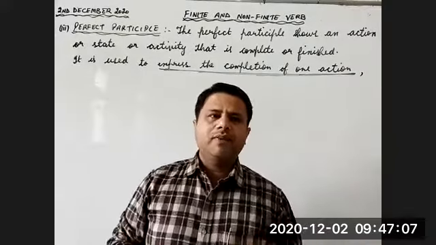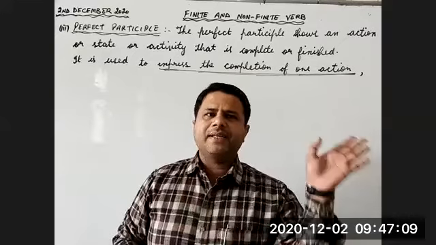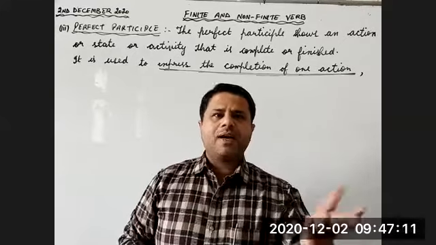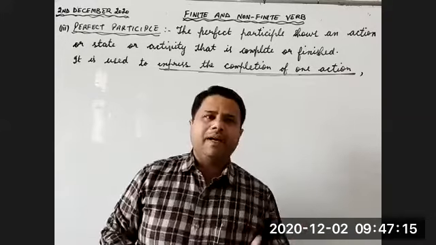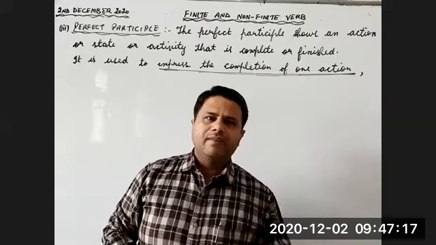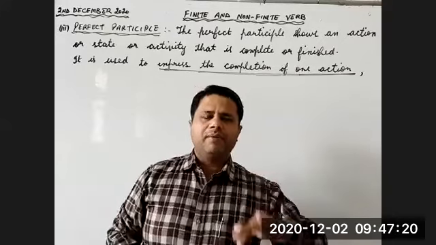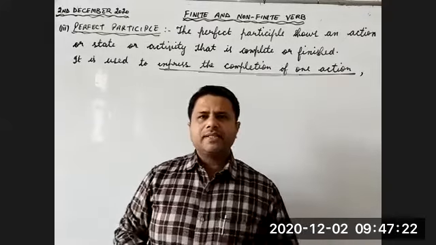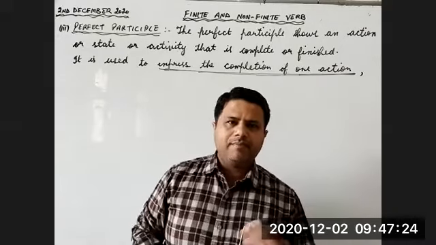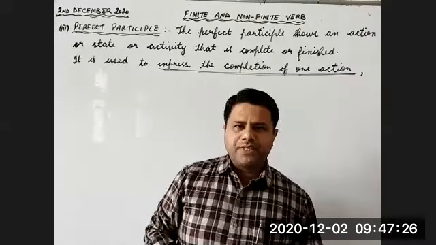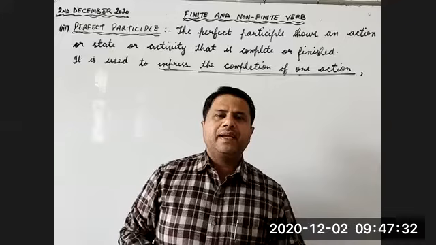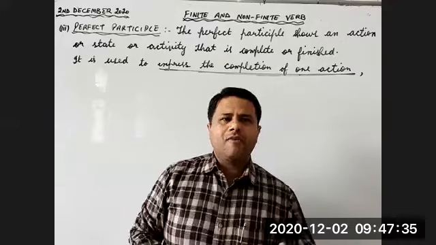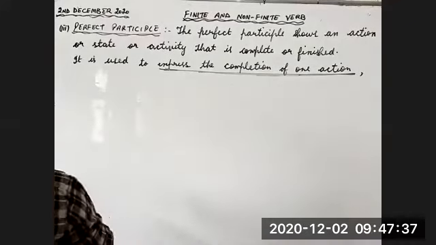Of course, we will come to know that work is complete, but we don't know when the work is complete, whether the work was completed in past, present, or future. This perfect participle is kept in the category of non-finite. This is the first use.